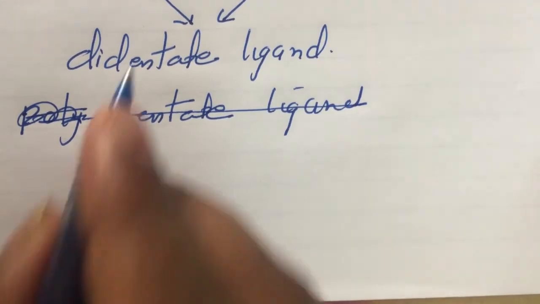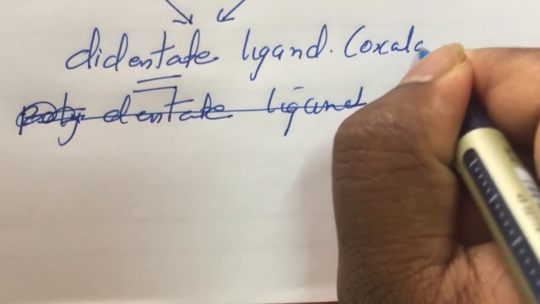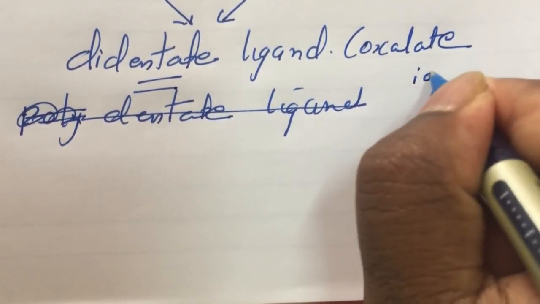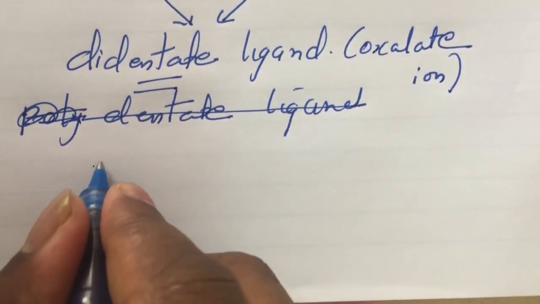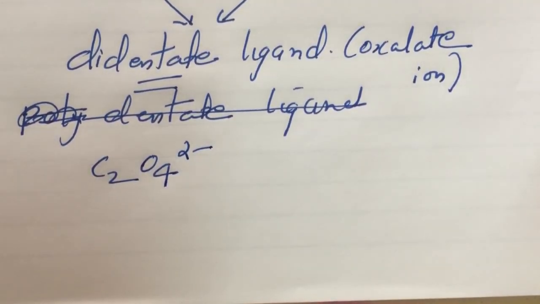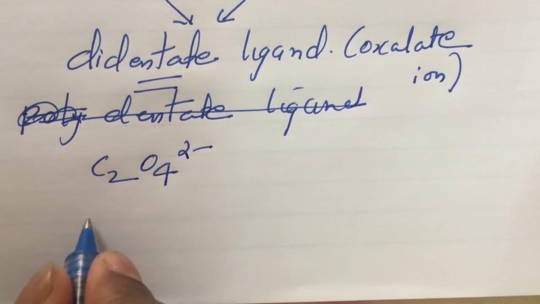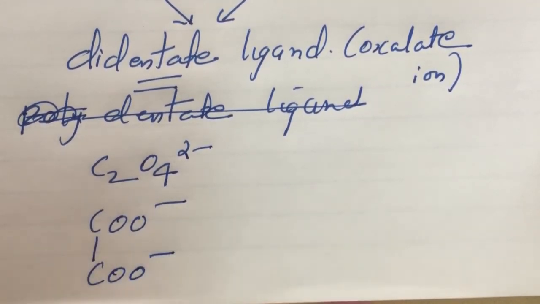Okay, one more example of a didentate ligand is the oxalate ion. Oxalate ion is C2O4 2 minus, which is COO minus, COO minus. Actually, it is derived from oxalic acid.